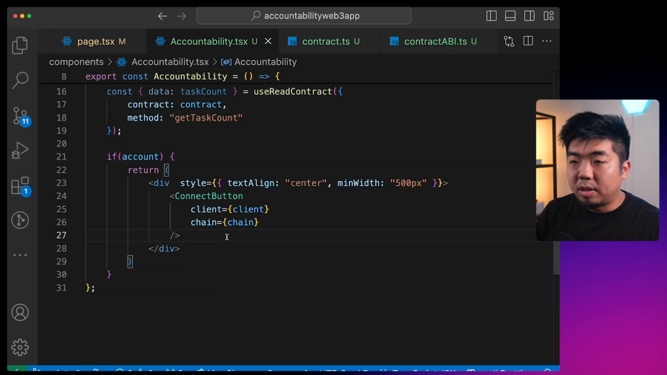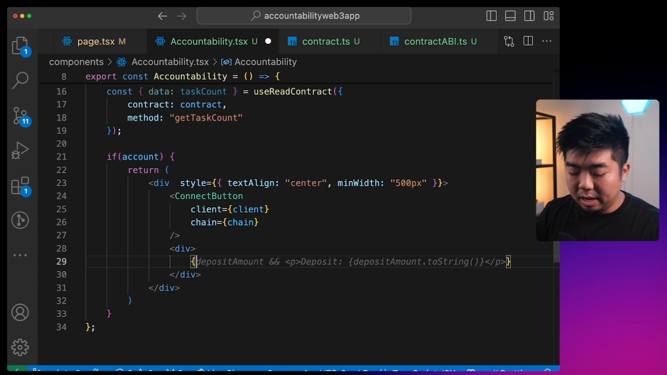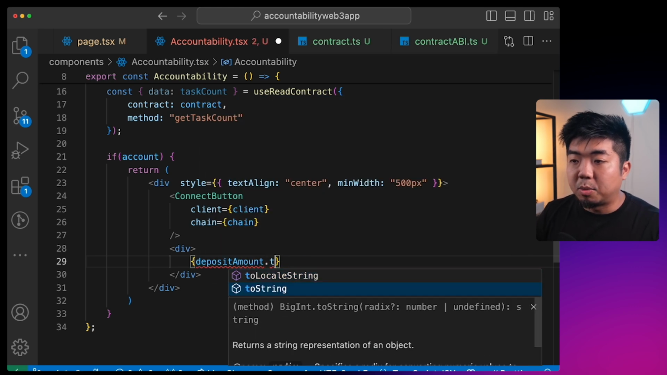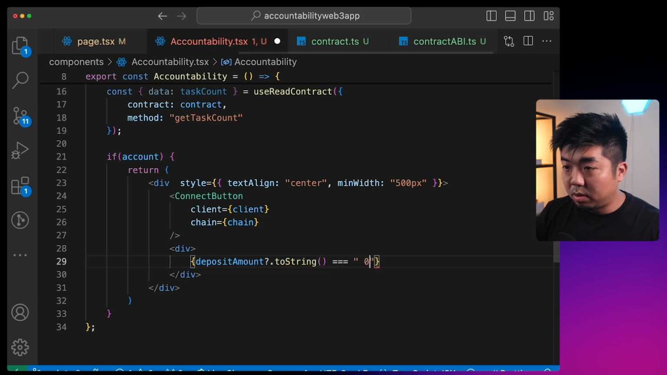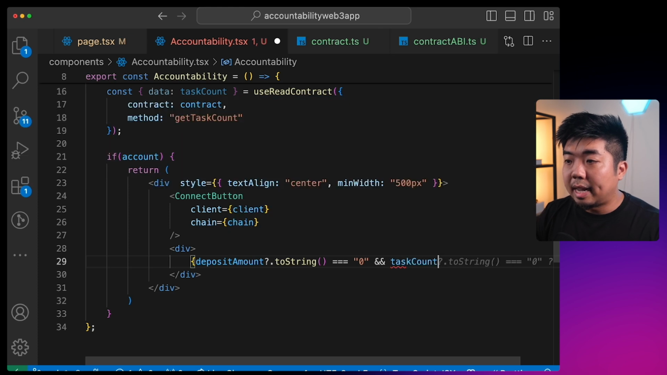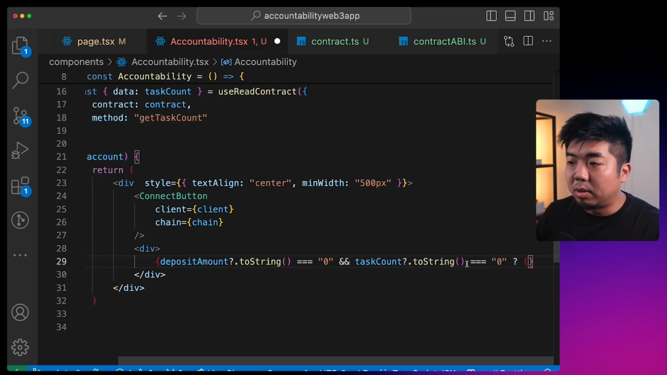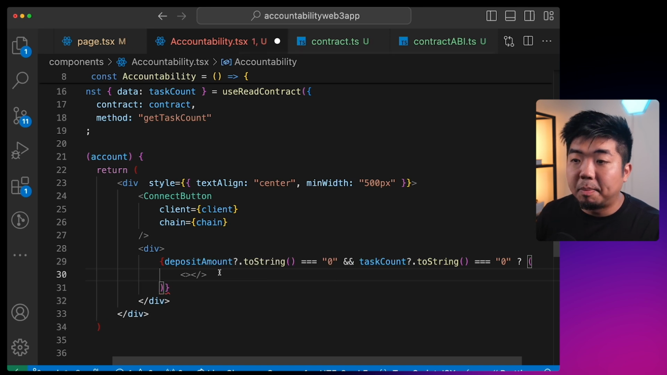So to do this, under our connect button here, we're going to create a div, and we're going to say if the deposit amount.toString, because we're going to get back a big int here, is equal to 0, and the task count.toString is equal to 0, then we should display the prompt for a user to deposit their initial funds.